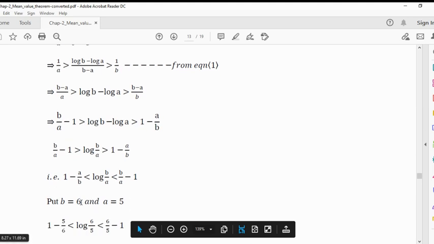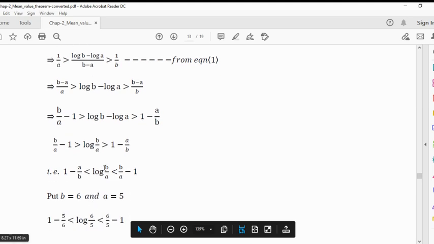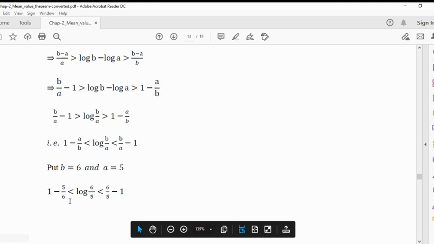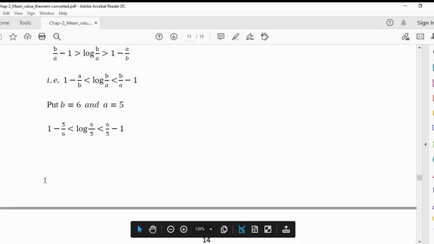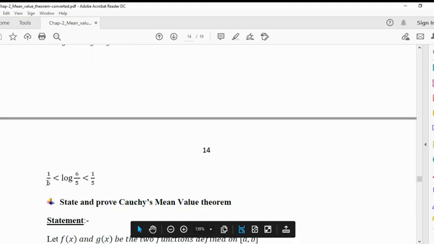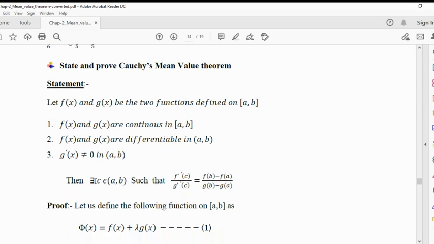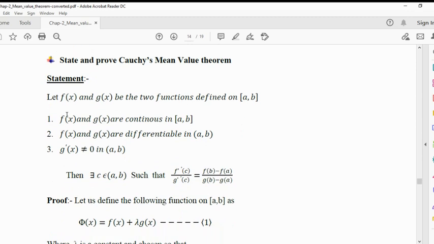Now put b is equal to 6 and a is equal to 5, so we get log of 6 by 5. If we put b is equal to 6 and a is equal to 5, then we get 1 minus 5 by 6, less than log of 6 by 5, less than 6 by 5 minus 1. By solving this, we get the required result, that is 1 by 6 less than log of 6 by 5 less than 1 by 5. Now in the next theorem, we will see Cauchy's mean value theorem, that is the last theorem of this chapter.